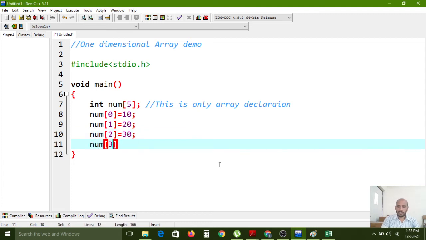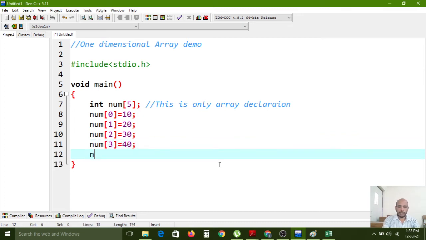In the third index I want to store 40, and one more, because we have given 5, so only 5 memory locations will be allocated: 50 is the value. So these are the items, the data 10, 20, 30, 40, 50, and these are the index numbers. In the 0th index I want to store 10, in the first index 20.